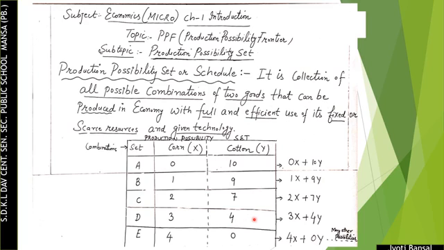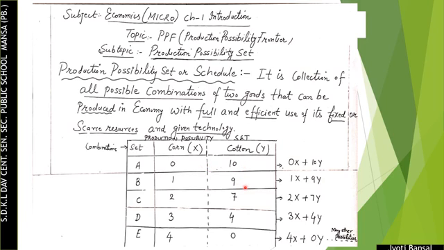Students, this is due to the fact that resources are use specific, and when we shift the resources from their best use, suppose the land of the producer is best suited for cotton, and when this land is shifted towards the production of corn, then the producer has to bear more and more opportunity cost, or we can say sacrifice more and more units. That's why the difference is increasing.